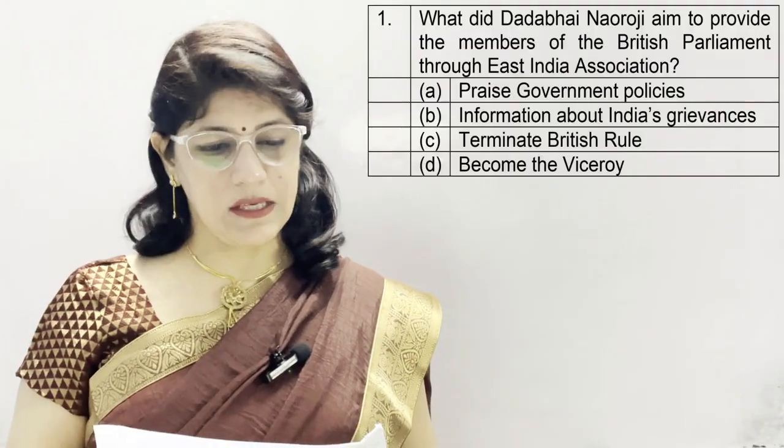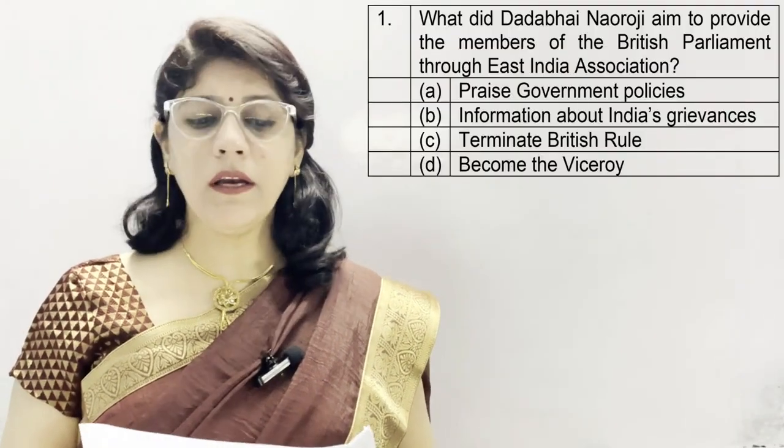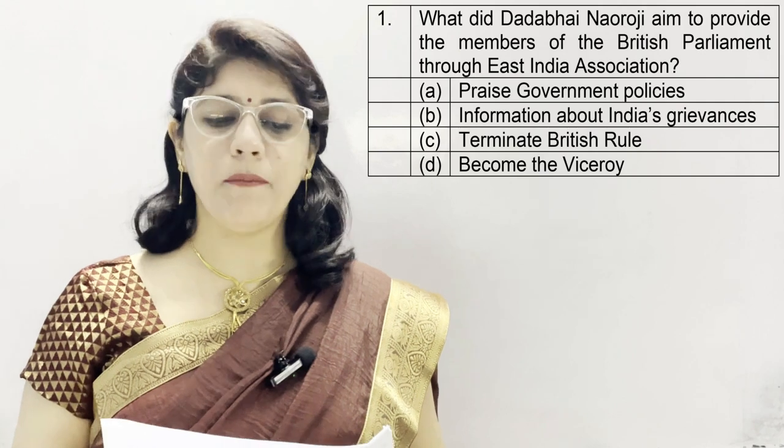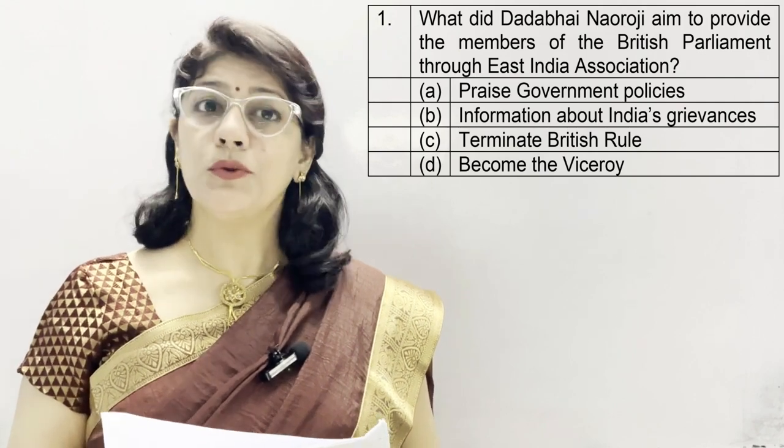Having covered the first two chapters from Unit 1 in the form of MCQs, now I am going to cover the next three chapters, which are the first phase of the Indian national movement, the second phase of the Indian national movement, and the Muslim League. But other than MCQs, I am going to discuss one most important question from this chapter from the examination point of view.